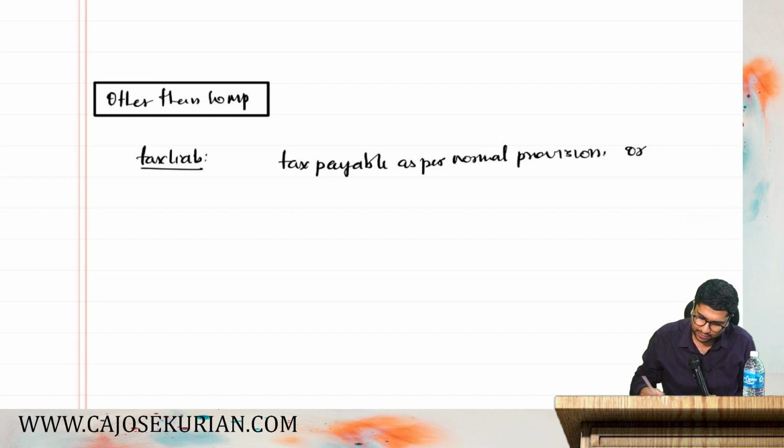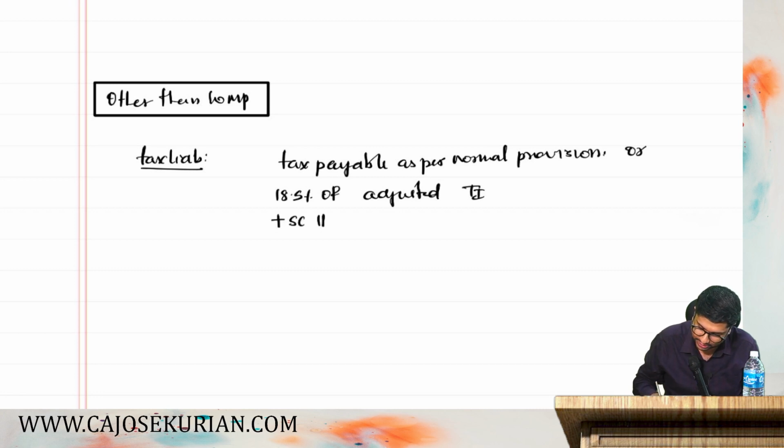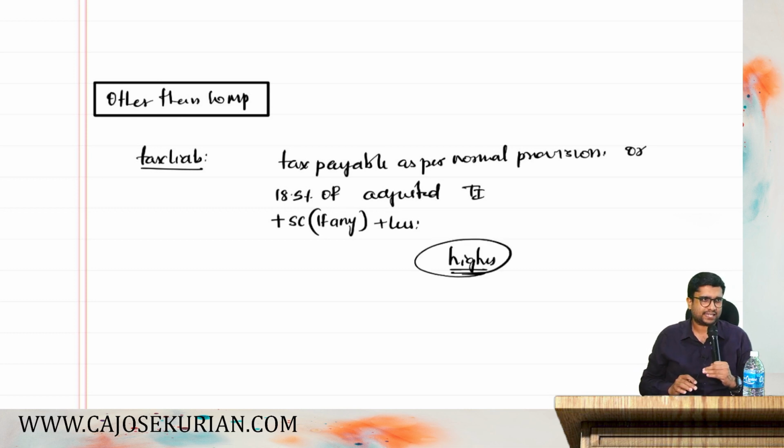Or you must compute 18.5% of your adjusted total income, plus surcharge if any, plus cess. Whichever is higher shall be the alternate minimum tax liability.